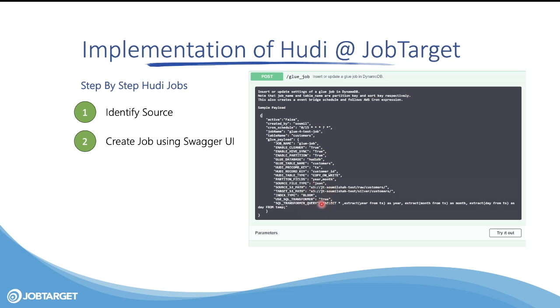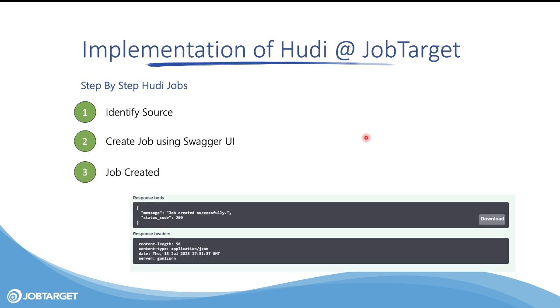Now, for each job, we know there would be some transformation needed. For example, let's say you want to extract the year, month, and day. So we give the developers the flexibility to pass in an SQL query over here. The developer can simply pass in the SQL query and the transformation will be done on that Spark data frame. So as you can see, this payload creates a job. You will create the schedule. It does everything, so you don't have to write any code.